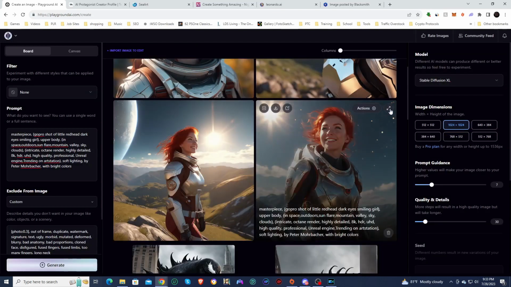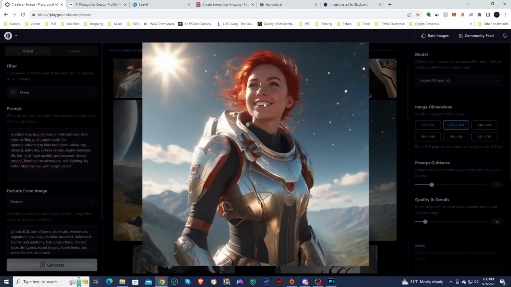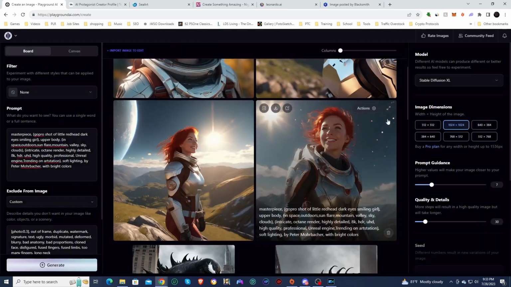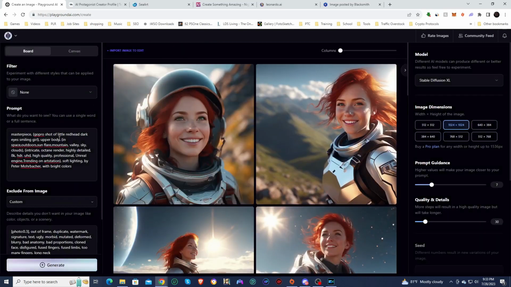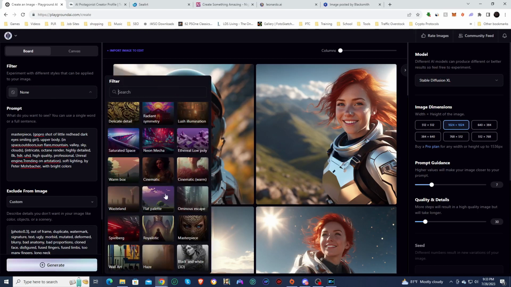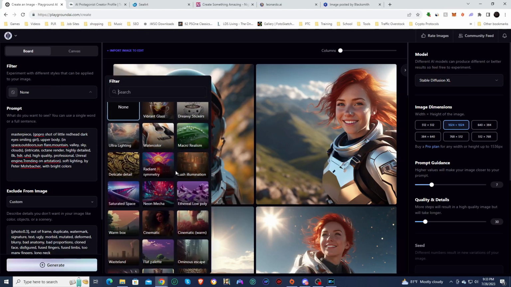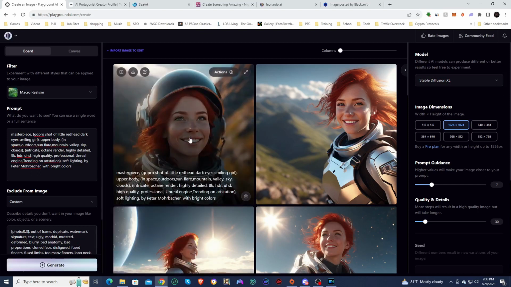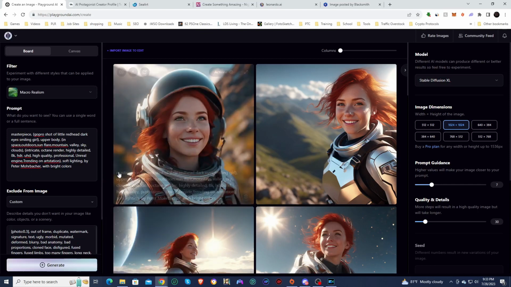Love the way her hair looks, love the way her smile looks, especially on this one. Really nice looking face. Everything looks really, really good. So I'm going to run this through with a filter. Let's do this macro realism. We'll use a filter on it just to see what it produces.